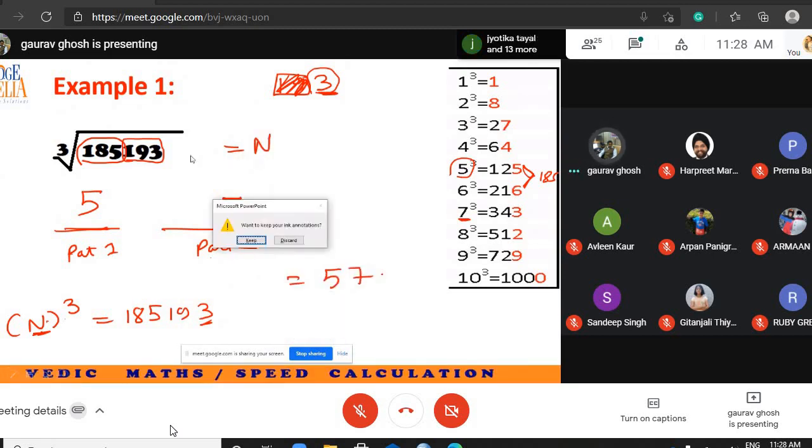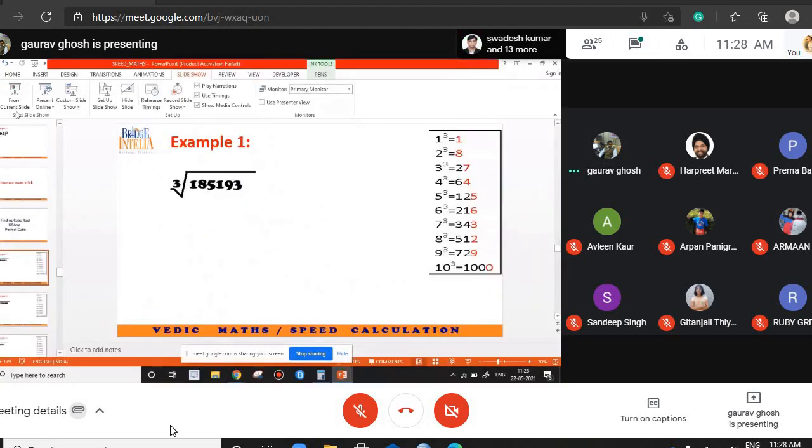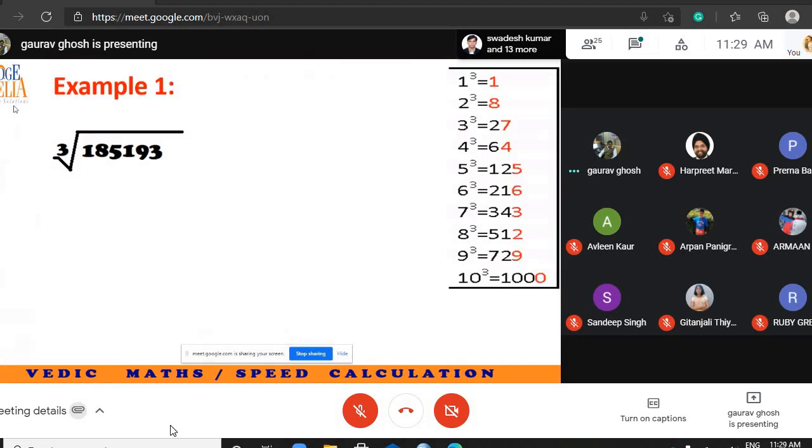Now let us see, I am repeating the process. As soon as you see that you have to find the cube root, what do you do? Ignore these two digits from the end, the second last and the third last digit, you completely ignore them. The answer is separated into two parts, 185 and 3.